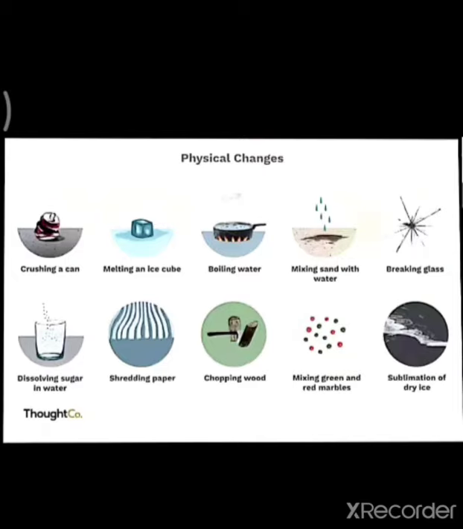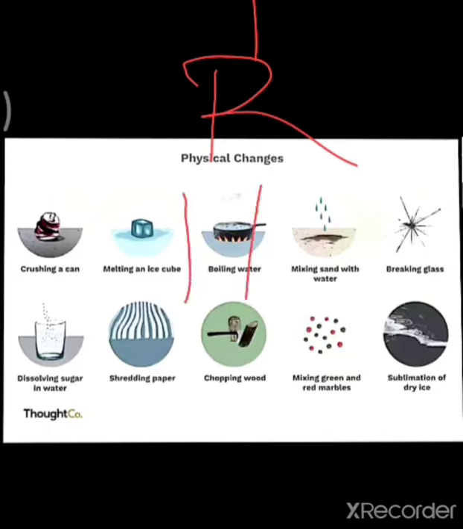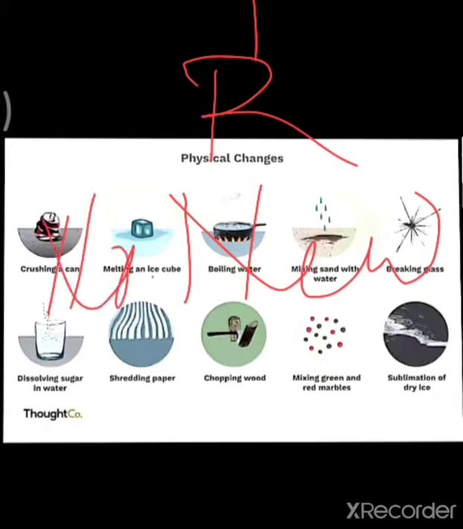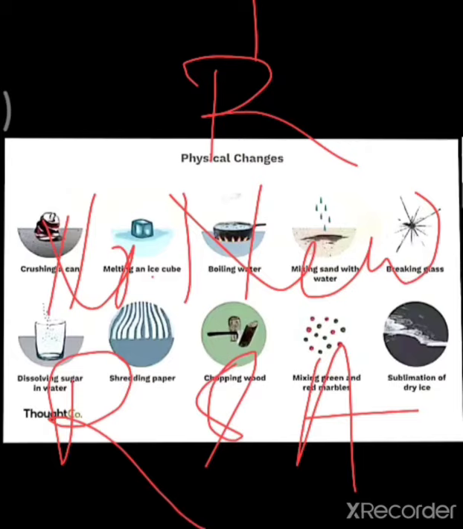First one, a physical change is temporary and reversible. Second, no new substance is formed. Third, heat may be given out or absorbed.